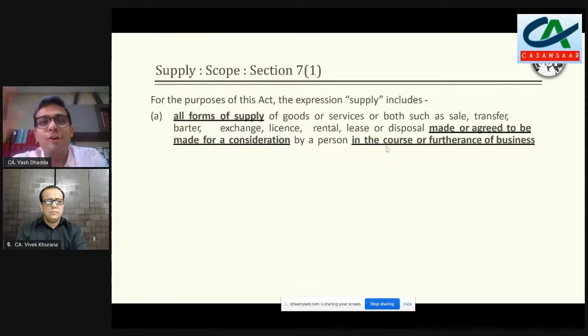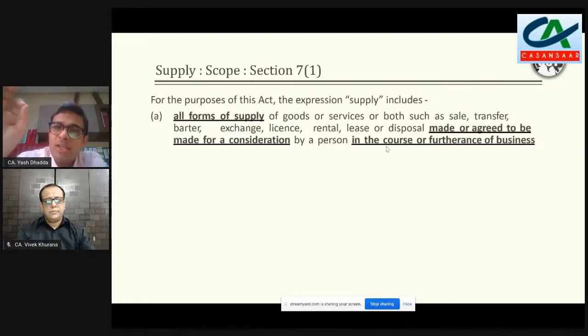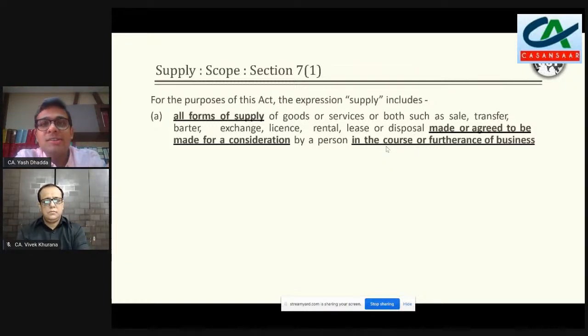So before you go forward, again, 7.1, it makes sense to read the definition. It says all forms of supply of goods or services or both, such as sale, transfer, barter, exchange, license, rental, lease or disposal, made or agreed to be made for a consideration by a person in course and furtherance of the business. And you see three things which have been underlined and marked in bold, which are very important from this perspective when we are looking at an educational institution or a charitable institution.